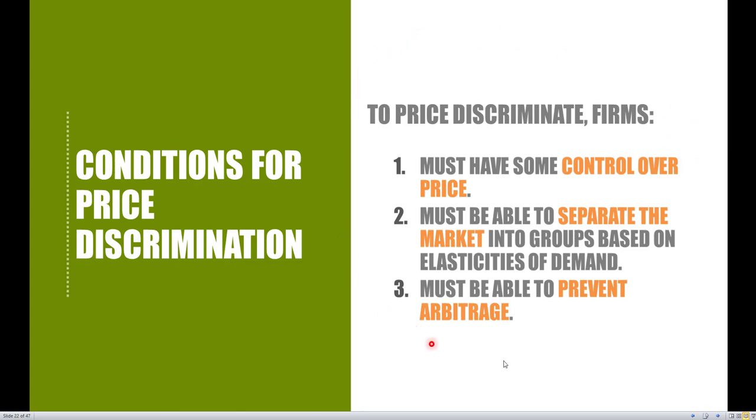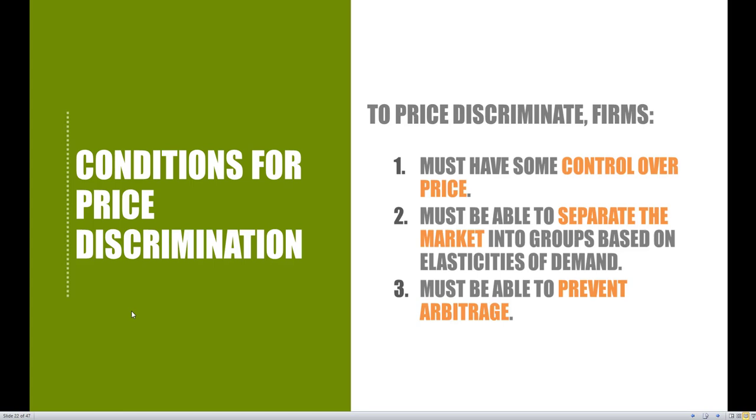So we have to be able to prevent that from happening, prevent people from selling the low price item to the people that are getting charged the higher price. So three conditions in order to practice price discrimination. We have to have some type of market power, we have to be able to separate or segregate the market into different groups, and we have to be able to prevent arbitrage. We'll go ahead and take a look at the first degree price discrimination in the next section and see exactly why profits are going to be rising in this scenario.